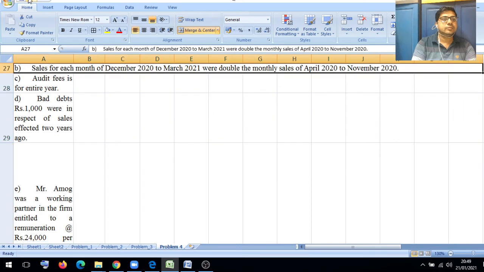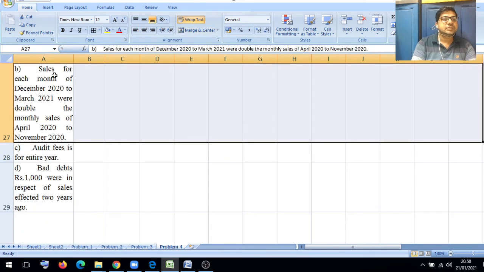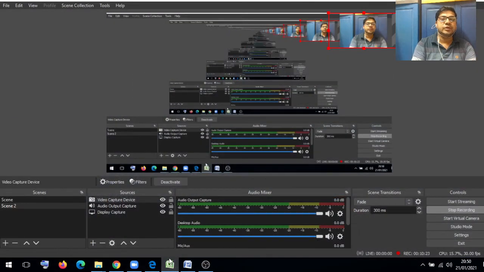Sale for each month of December 2020 to March 2021 was double. So we have to consider the double.